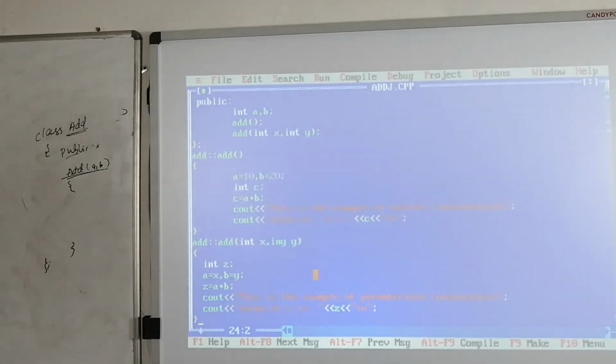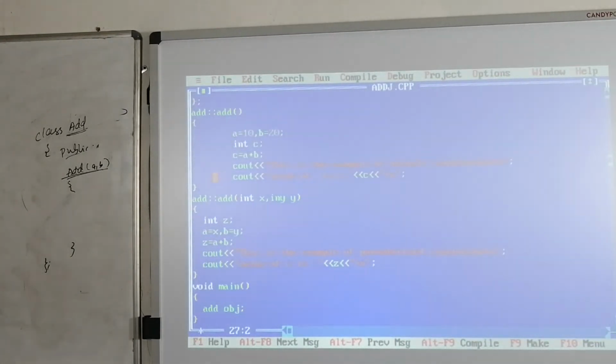Now I am going to create one more object in this particular case. Here we are not going to pass any parameters with this object. Here I am going to create obj1. Here we can pass two parameters, int x comma int y. Now we can pass two parameters in this way. Here I am going to pass 10 comma 20, 10 comma 20, right?